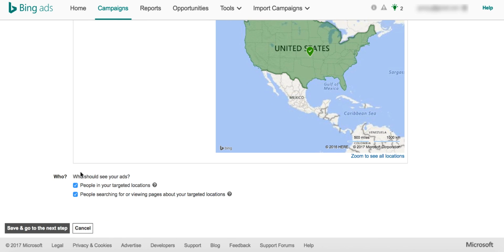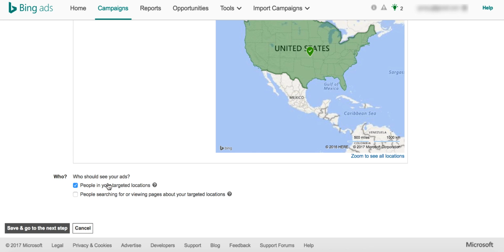Once you're done, see where you want to promote these ads. Basically, if you want to show these ads to the people who are in United States or people who are searching for United States. Be cautious about this one. Again, it will eat up all your money in case you are not doing it right. I'll give you an example.